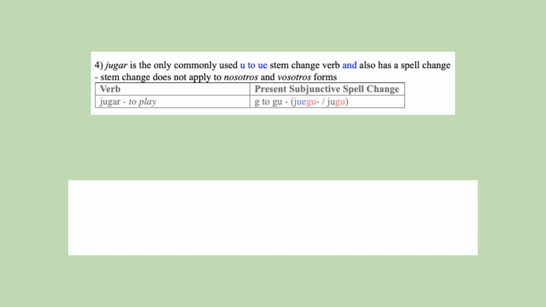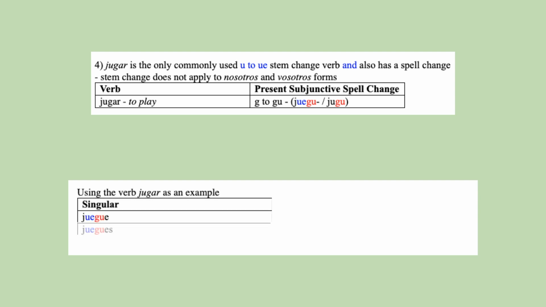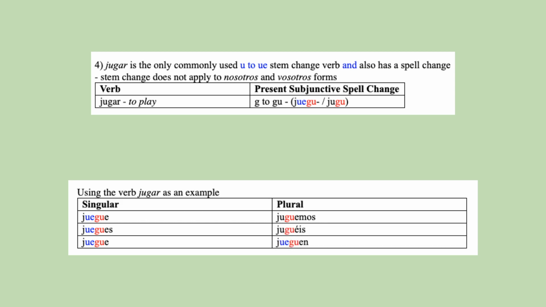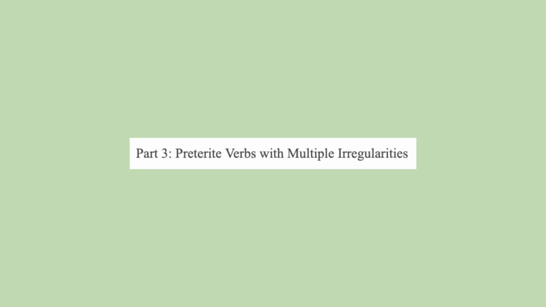Jugar has a U to UE stem change and a spell change. So its conjugations are juegue, juegues, juegue, juguemos, juguéis, jueguen. Next are verbs with multiple irregularities in the preterite.